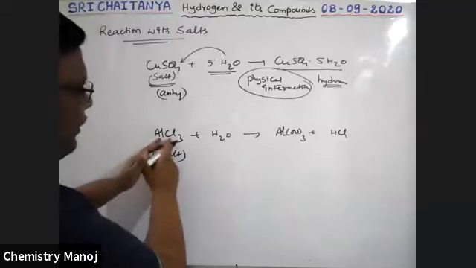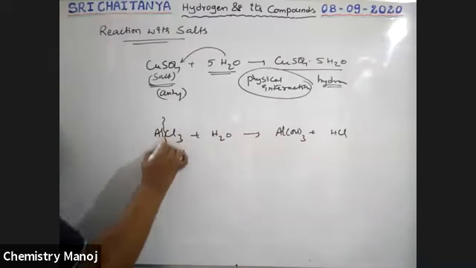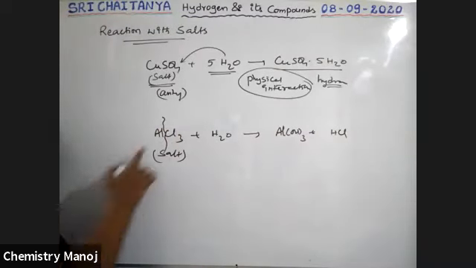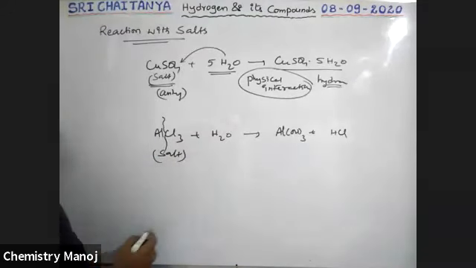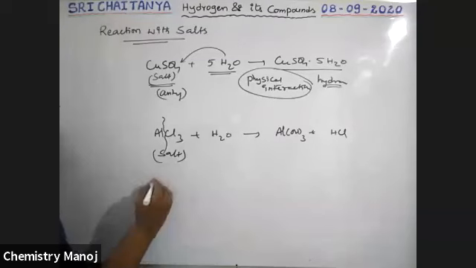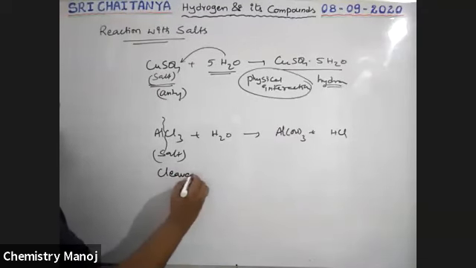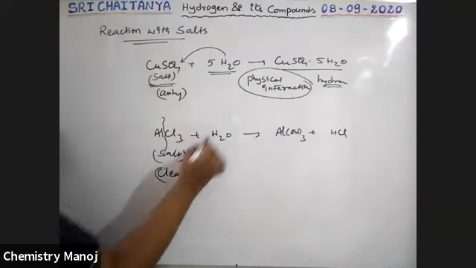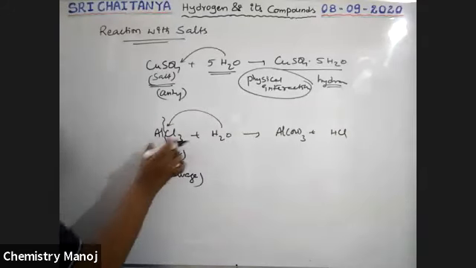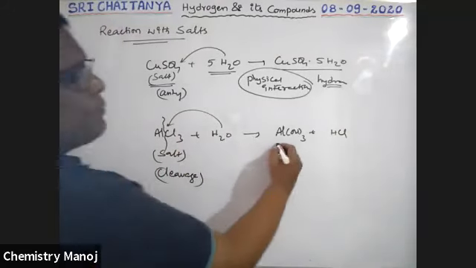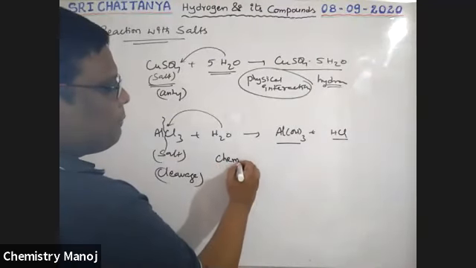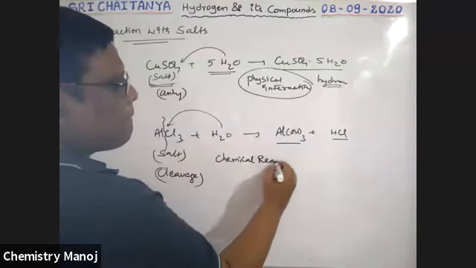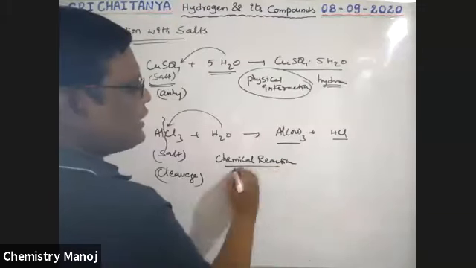But here, in the reaction, AlCl3 is going to break. That means Al combines with OH from water, and hydrogen with chlorine. This is the reaction. Here bond breaking, cleavage, is available. That means there is a reaction between this AlCl3 and H2O. New compounds are formed. It is called a chemical reaction.